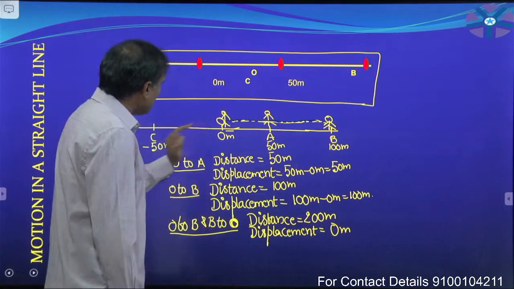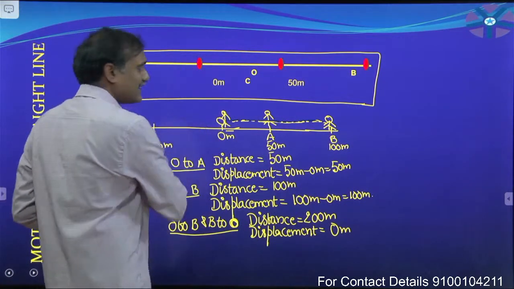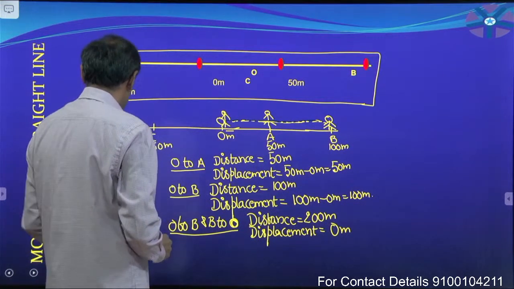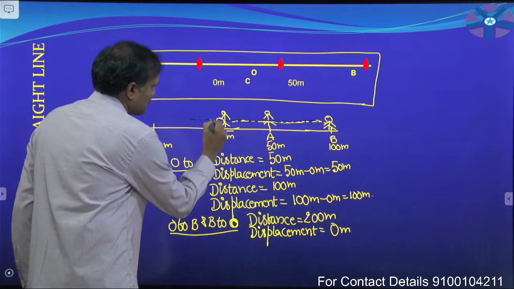Now again he wants to travel further in the backward direction. He does not stop there.